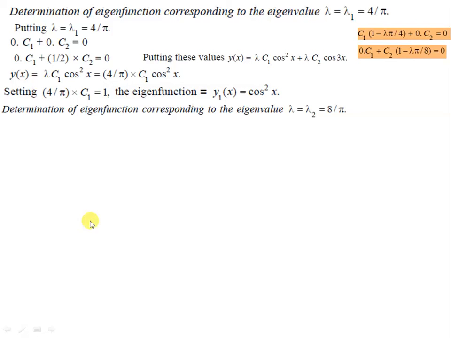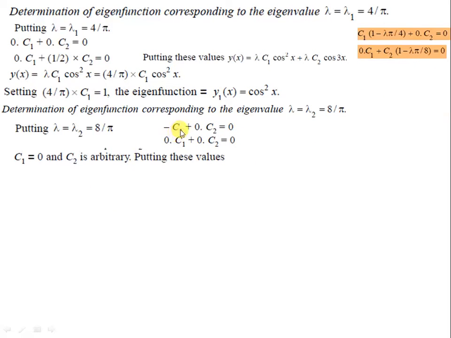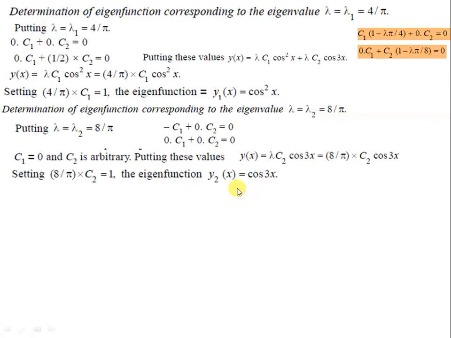Now the determination of the eigenfunction corresponding to lambda equal to 8 by pi. Again putting it here, I get this value as minus C1, 0, and 0 and 0. So C1 is 0 from the first equation, but C2 is arbitrary. Putting this value, y(x) is equal to this, where C2 is arbitrary. So the eigenvalue is 8 by pi and the eigenfunction is cos 3x, because we take this as 1.